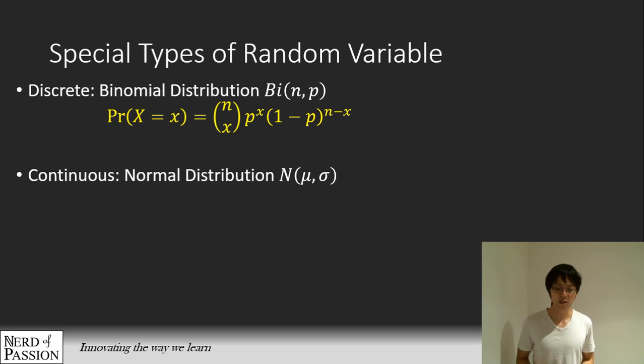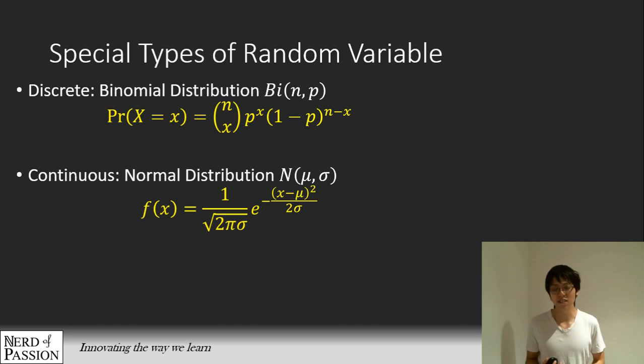Okay, so for continuous, we have the normal distribution. The reason it's called normal is because it's very, very common and appears very frequently. So it's given by this formula.